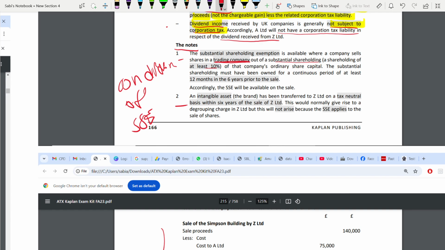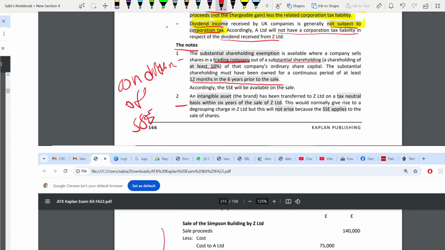Okay, first condition. Second condition, 12 months owning period. So this shareholding has to be owned for a continuous period, not like you are selling now, buying again, selling now. No, a continuous period of at least 12 months in the 6 years prior to the sale. So two conditions are there.